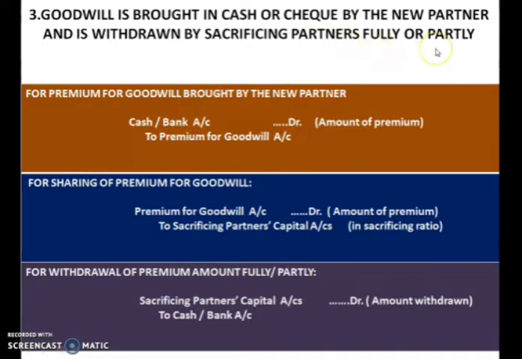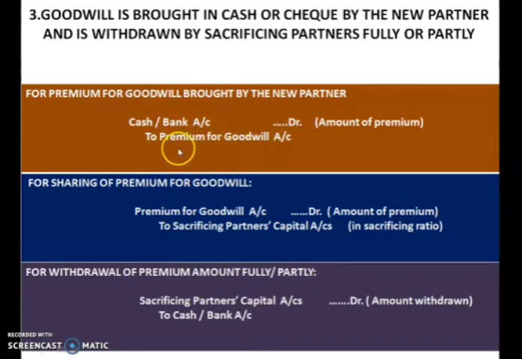So you have to read the question and understand whether the withdrawal is full or partial. The first journal entry, related to bringing in goodwill, is the same as in the previous slide: cash account debited to premium for goodwill account.